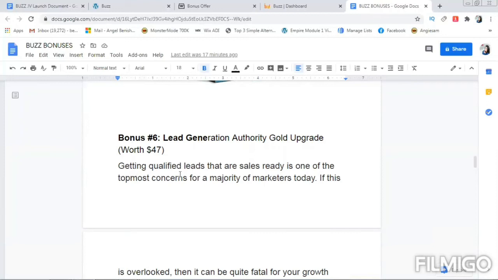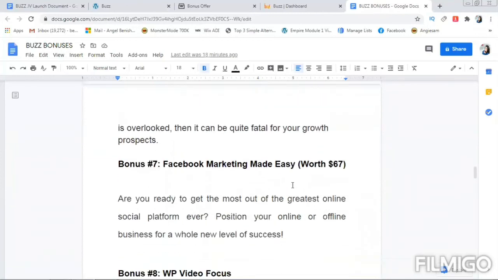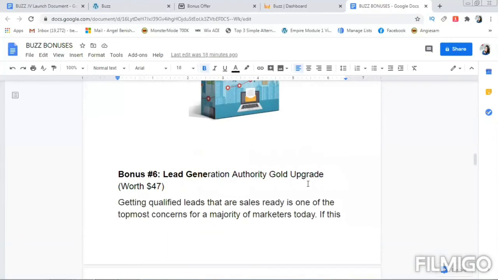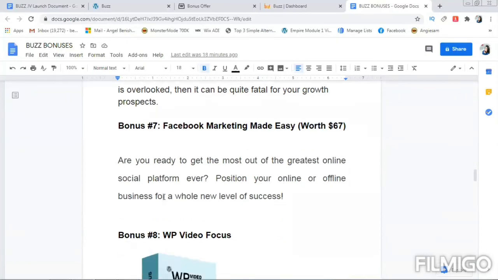So getting qualified leads that are sales ready is one of the topmost concerns for a majority of marketers today. If this is overlooked, then it can be quite fatal for your growth prospects. So you get this Lead Generation Authority Gold Upgrade. And bonus number seven is Facebook Marketing Made Easy. So you can just check into it, and it's worth $67.